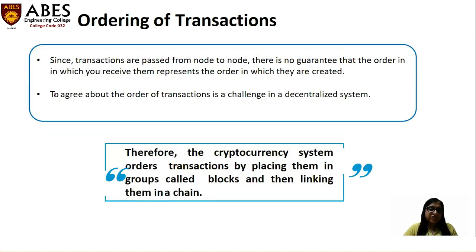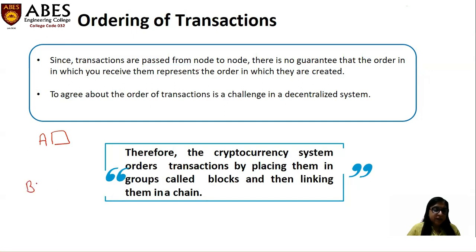So, ordering of the transactions. Transactions are passed from node to node. So there is no guarantee that the order in which you receive them represents the order in which they were created. To agree upon the order of the transactions is a challenge in a decentralized system, or we can say this is one challenge in the blockchain system. Therefore, the cryptocurrency system orders transactions by placing them in groups called blocks and then linking them in a chain.